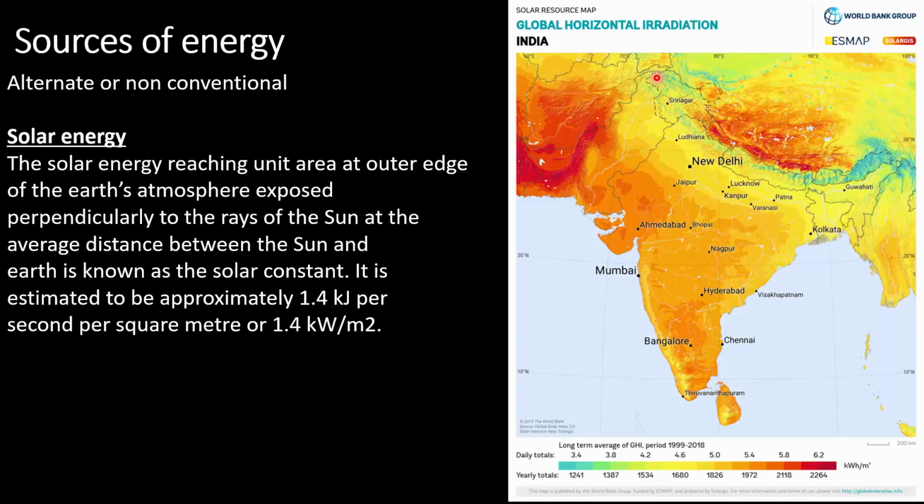Now, this is a chart which shows how much potential India has for solar energy. You can see the entire area of India receives a very good amount of irradiation. Irradiation is measured in kilowatt hour per meter square, and that is the potential for generation of solar power. These are daily totals highlighted on the top row, and the bottom row shows yearly totals. Most of the time throughout the year, India would stay in this 4.6 to 5 range. So India has huge potential for solar energy generation.